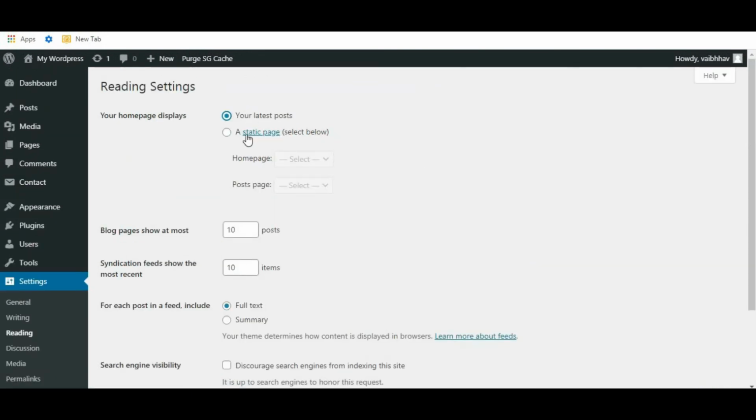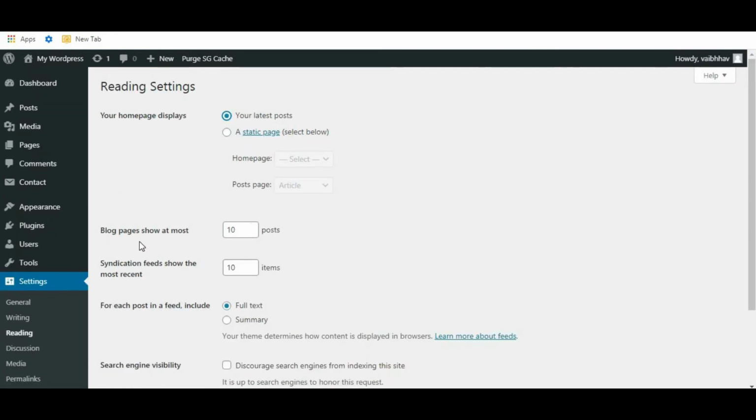Okay, so here it is, your latest posts or static page. So select the page that you want to display as a home page. So post page, article, but I will keep it as latest posts only. If you want to change, you can change from here. So static page: select the page that you want to display as a front page.